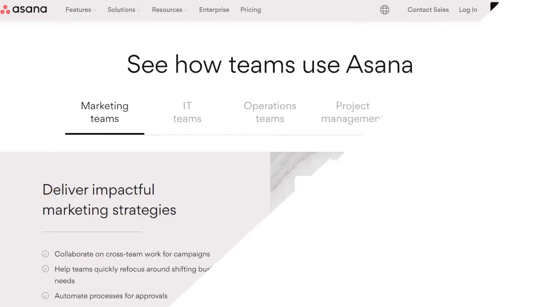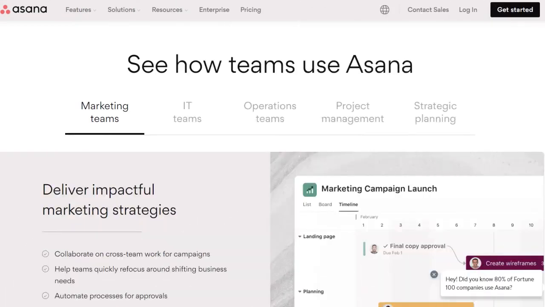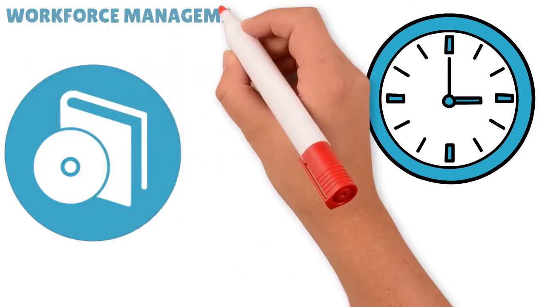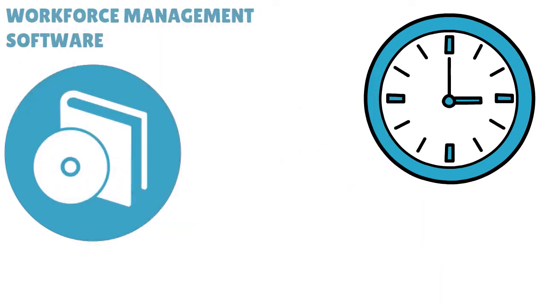Monday.com and Asana let you use software integrations to add more features to your project management and business planning software, and sync it with other essential apps you use. The right integrations can save your team a lot of time, and they can keep your data current and accurate. You may, for instance, want to look for integrations with any other project management, team collaboration, budgeting, or workforce management software your business currently uses.